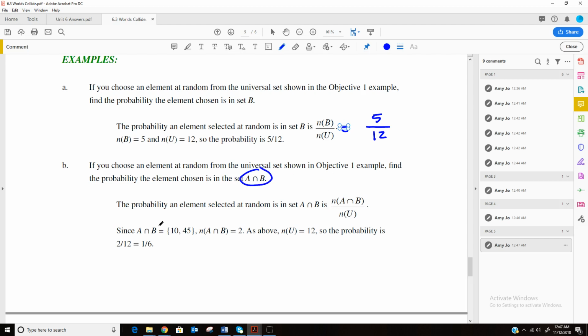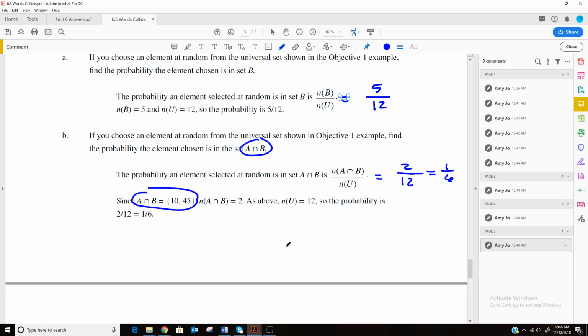Well, up above we knew that A intersect B was just 10 and 45. Those were the 2 numbers that were in both. And again, the bottom number is just going to be the whole universal set, every number that we had. So out of this, there were 2 that were in A and B out of the 12 total numbers. And then we really should reduce that probability to 1 in 6.